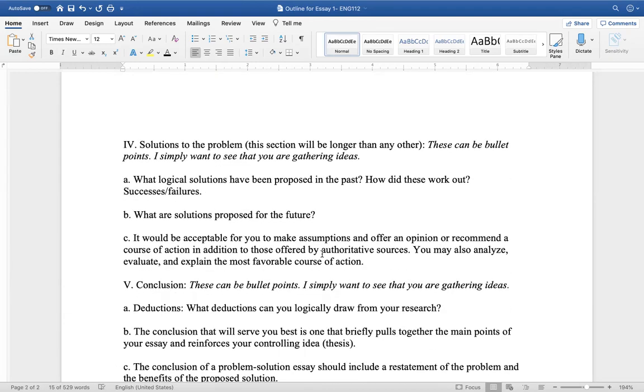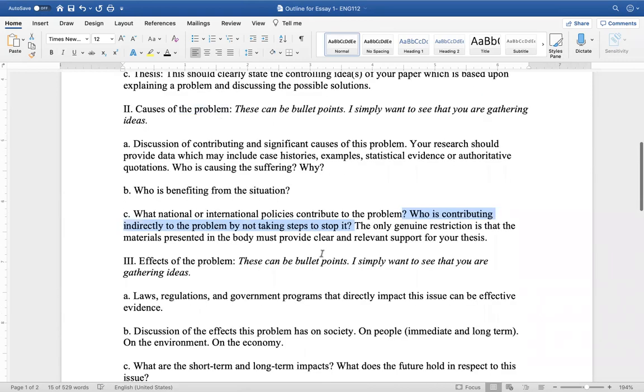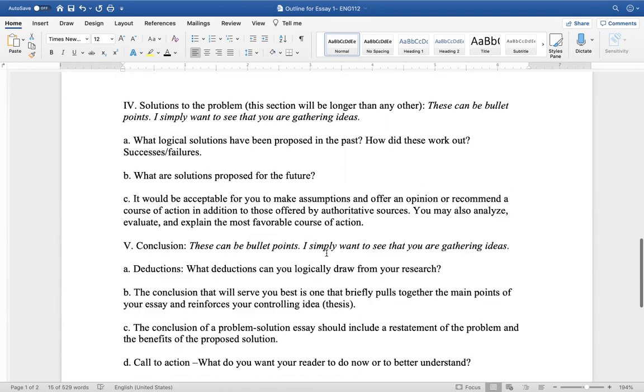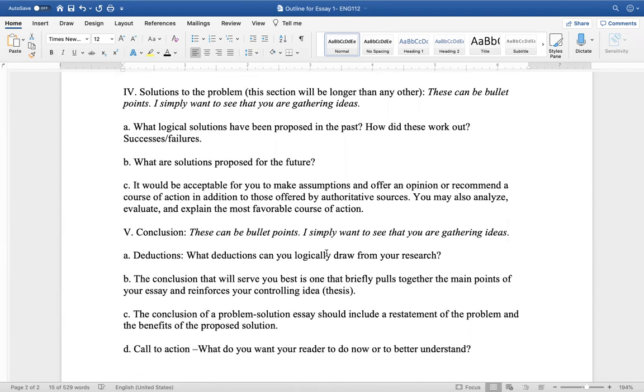And then you're going to move to the solution component. And I want to say for this problem, guys, these are guided questions, but they are not all the questions. If you have another component to your argument that will help you prove the problem, by all means, include it. This is a guide. And then when you think about your solutions, what logical solutions have been proposed in the past? How did those work out?